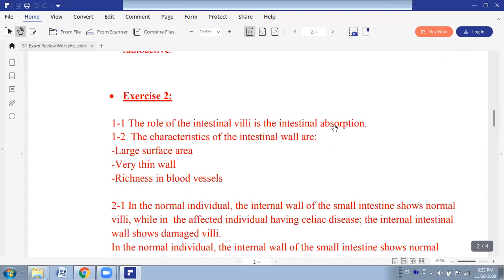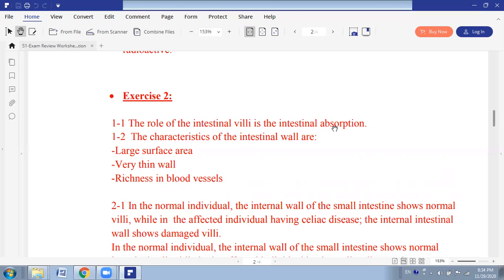Moving to question two, celiac disease. The intestinal villi are small finger-like projections that line the inner walls of the small intestine and increase their surface area. Certain individuals affected by celiac disease show symptoms such as fatigue, anemia, and diarrhea upon eating a diet rich in gluten. The document below shows the difference in the inner walls of the small intestine of a normal individual and another one affected by celiac disease. First, indicate the role of the intestinal villi.